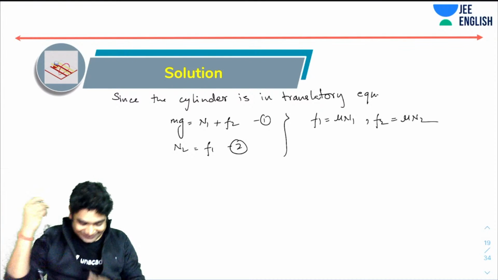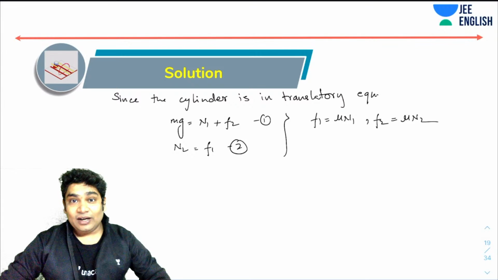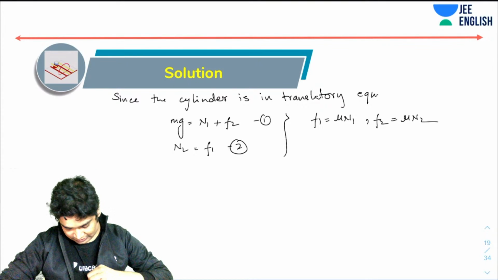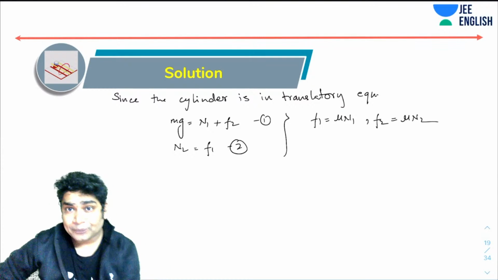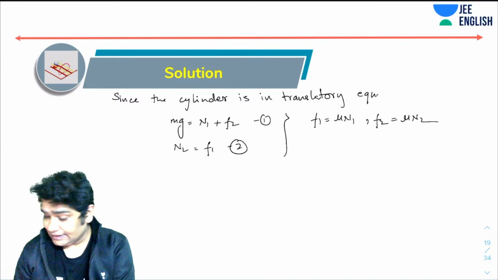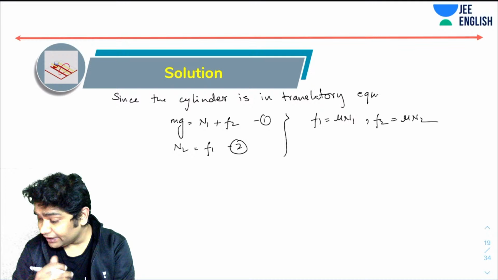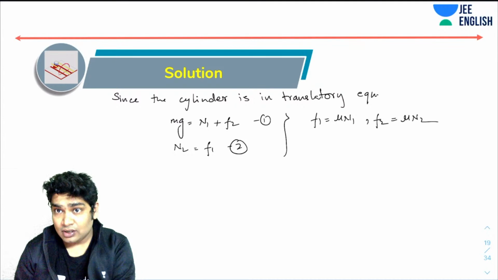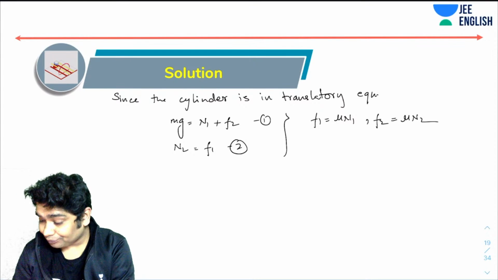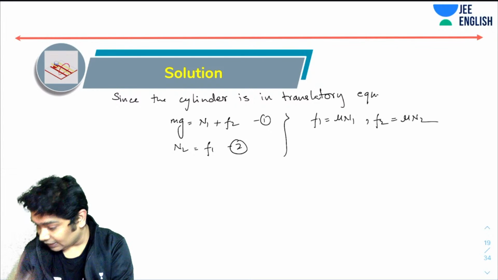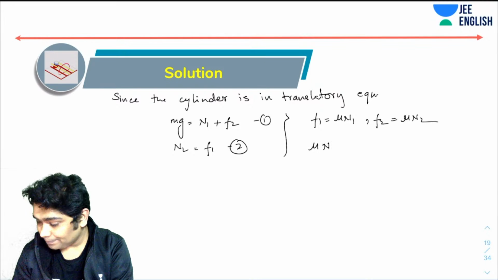All right, so now let's get ahead and solve this. Let's see, what do I have from here? From these two equations, I can find both N1 and N2, right? So I can write that F1 equals mu N1, which is F equals N2.